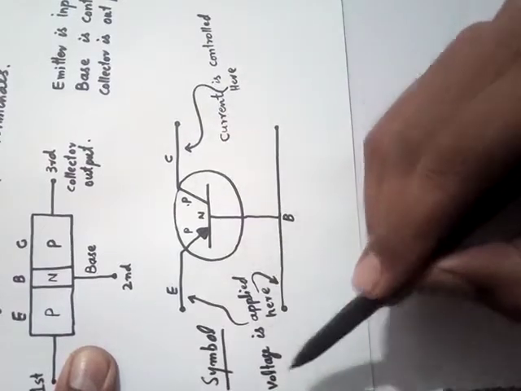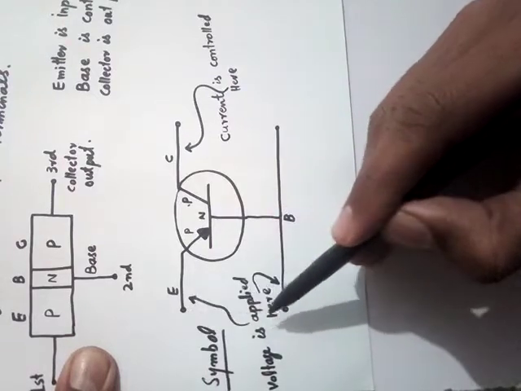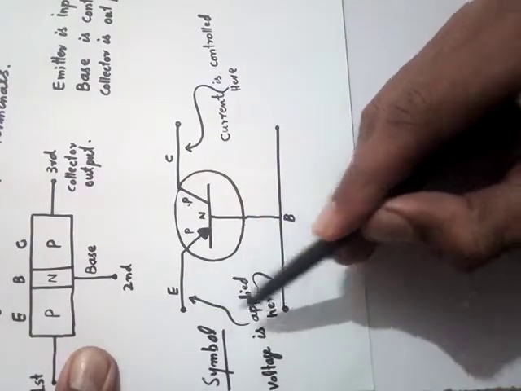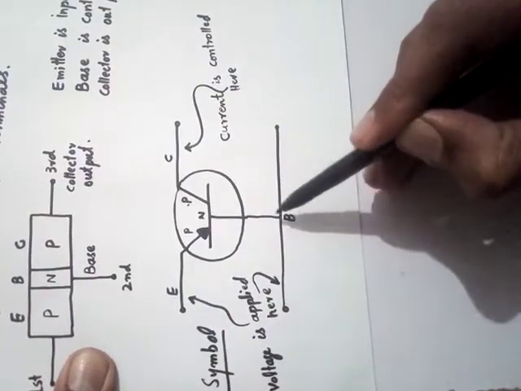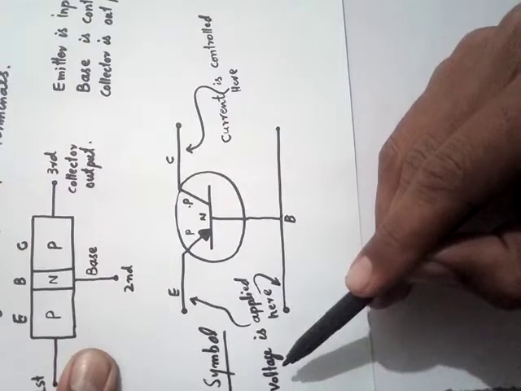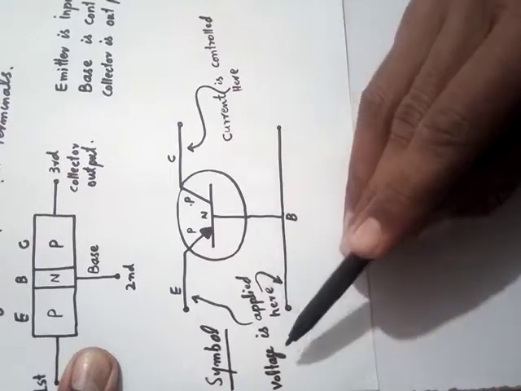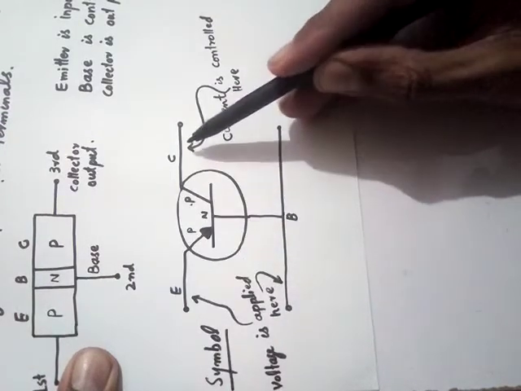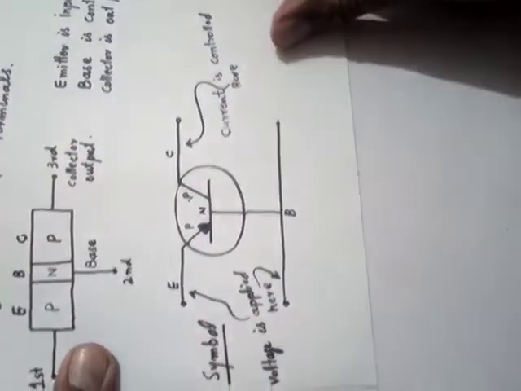Clear? Now here it is written that voltage is applied between E and B, between these two points, or you can say between emitter and base, because base is connected here and base is also connected here. So between E and B we apply the voltage and we get the current right here. Current is controlled here. We apply voltage here and we control the current here. We get the current at C. This is the basic function or performance of the transistor.